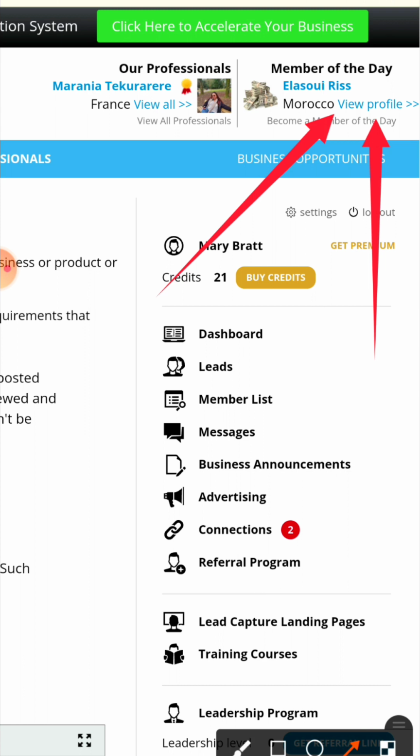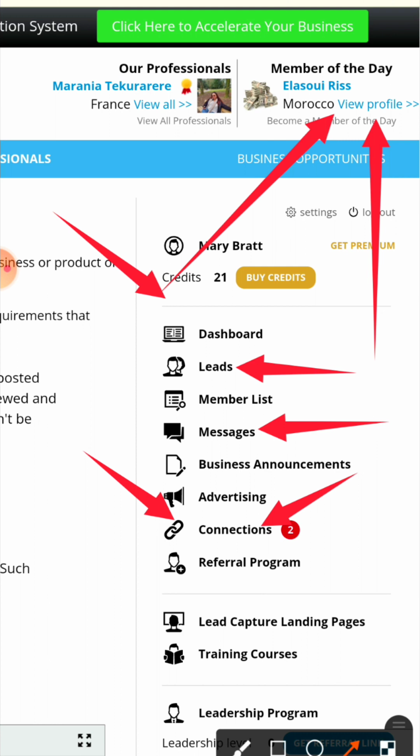You can also ask them to follow you, which means you can see it here as connections. When they follow you, you'll be able to see your connections, and you can check your messages and your leads, and you can go back to your dashboard. If you want to make extra money from this platform, you can decide to do advertisement, or you can decide to do the referral programs. And for your basic knowledge, you can go for training courses if you wish to.